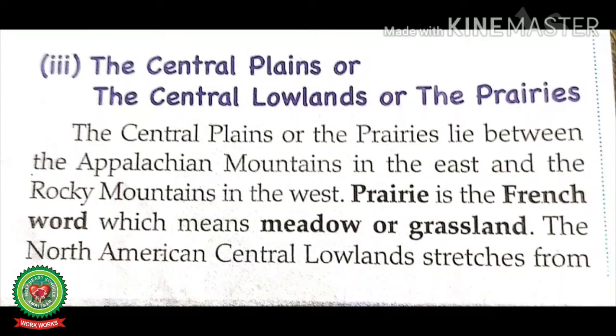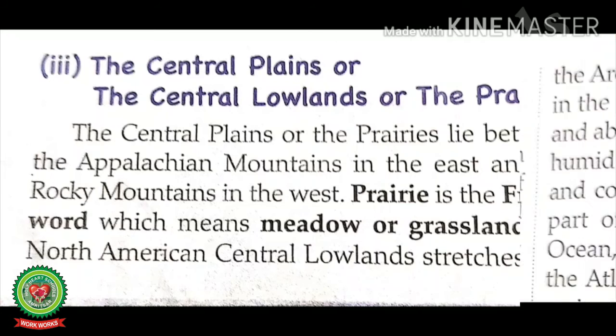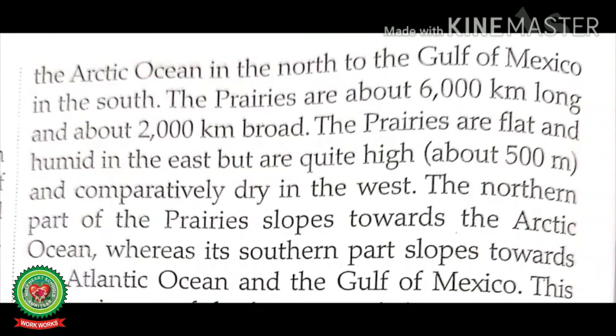Prairie is the French word which means meadow or grassland. The North American central lowlands stretch from the Arctic Ocean in the north to the Gulf of Mexico in the south.